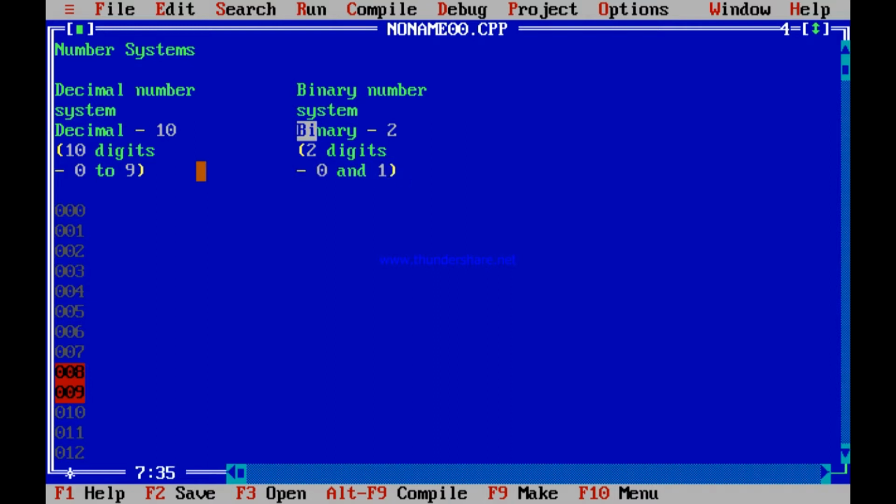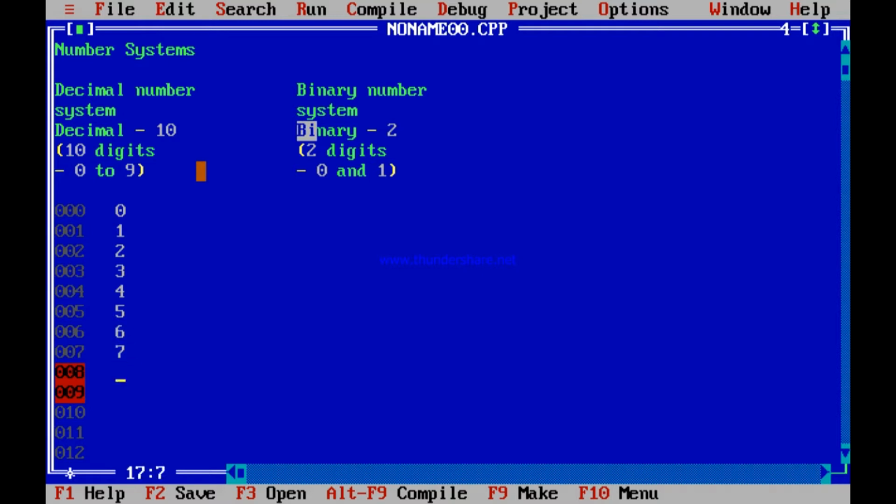You get it? So, decimal number system, that is, decimal means 10 digits, 0 to 9. Binary number system, bi means 2, 2 digits, 0 and 1. Only 0 and 1 are to be used to get the different numbers. So, if you really look at this, this was 0, this was 1, this was 2, this was 3, this was 4, and so on. Even if you are using 3 digits, basically you are meaning these numbers only.